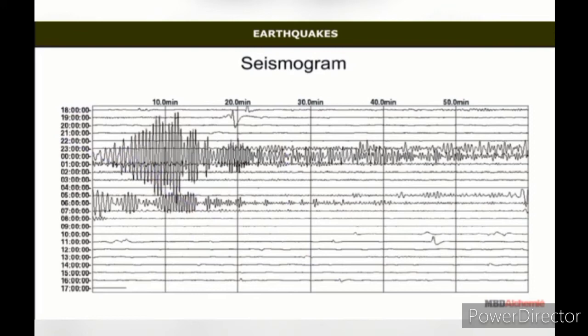The scale that measures the magnitude or intensity of the earthquake is called the Richter scale. The earthquakes are measured from 0 to 9 on it.